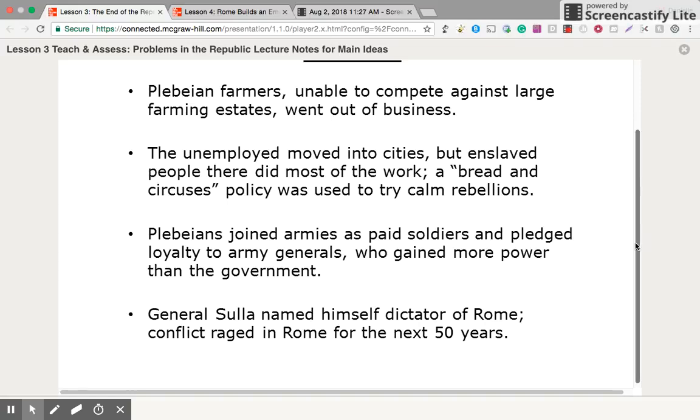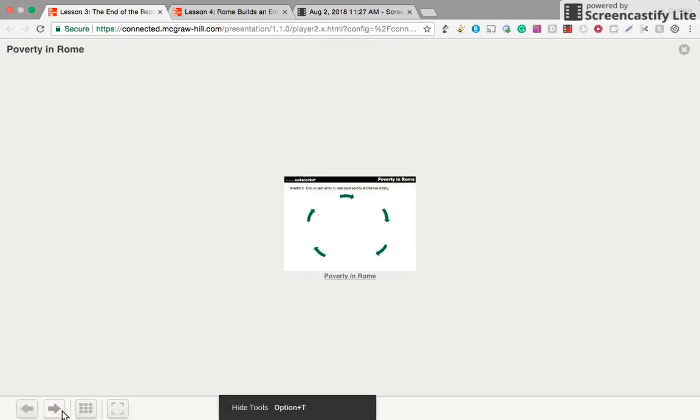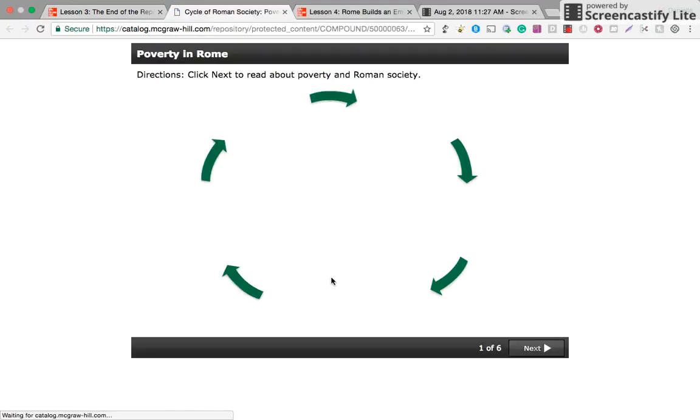Plebeians joined armies as paid soldiers and pledged loyalty to army generals, who ended up gaining more power than the government. This led to a general named Sulla naming himself as dictator of Rome, without that kind of selfless power that Cincinnatus had. This was more for his own power. Conflict in Rome raged for the next 50 years. The cycle of poverty can be really damaging in any part of the world, and this shows a little bit about how it affected Roman society.